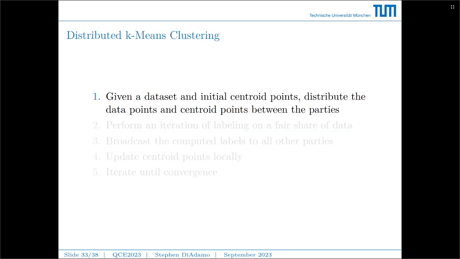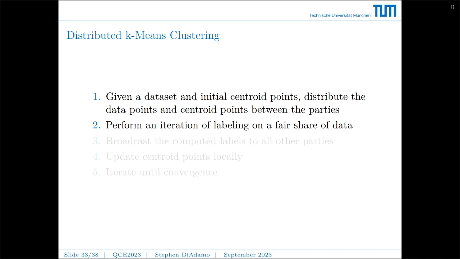When we take that to a distributed setting, we're given the same initial conditions. We're given a data set with initial centroid points as a guess. And then what we need to do is distribute the data points between the processing parties and also distribute the centroid points between the parties so that they know where those centroid guesses are.